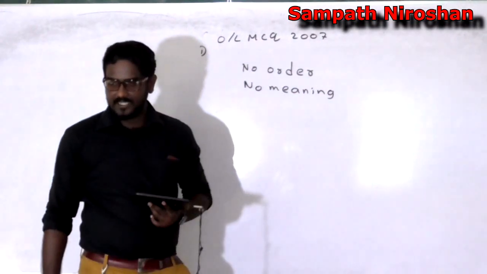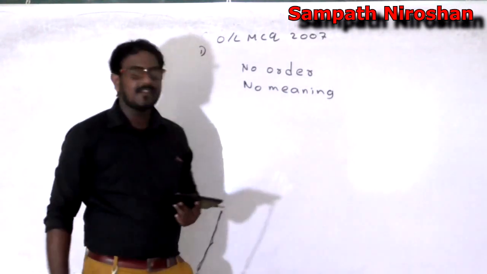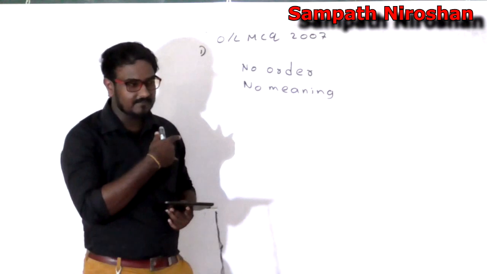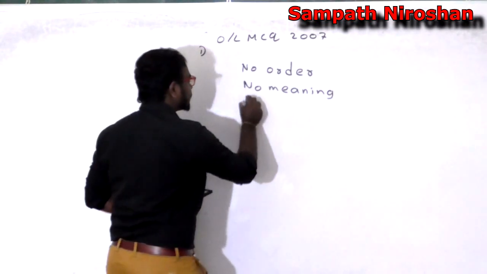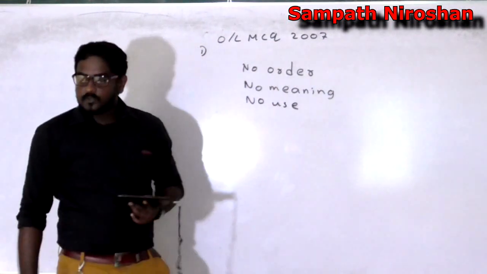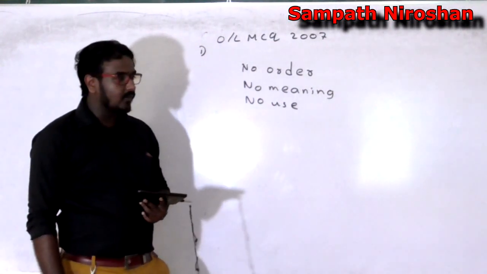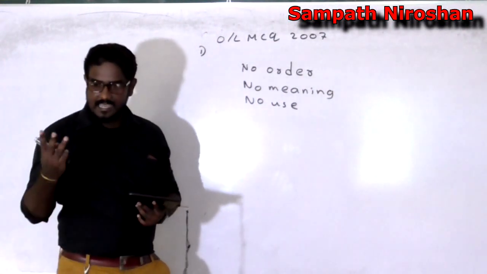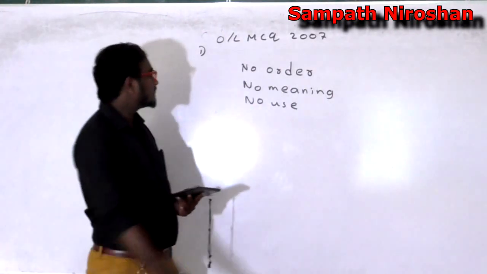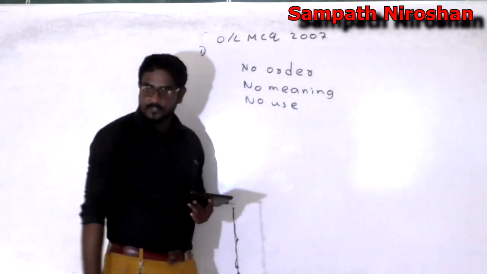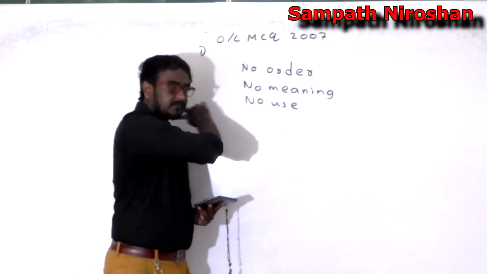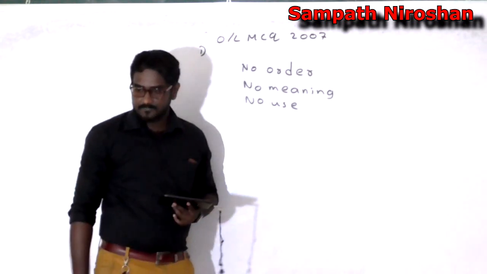If you have something which has no order and no meaning, you don't have any use out of it, am I correct? So this has no use. So data has 3 features: these are facts which are not in a correct order, not giving any meaning, and because of that there is no usage.